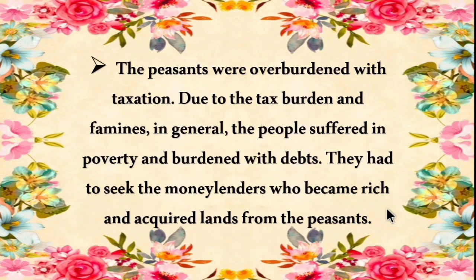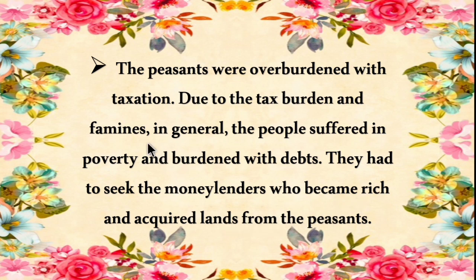The second one is the peasants. Peasant means farmers. The peasants were overburdened with taxation. Due to the tax burden and famines in general, the people suffered in poverty and were burdened with debts. They had to seek the moneylenders, who became rich and acquired lands from the peasants.